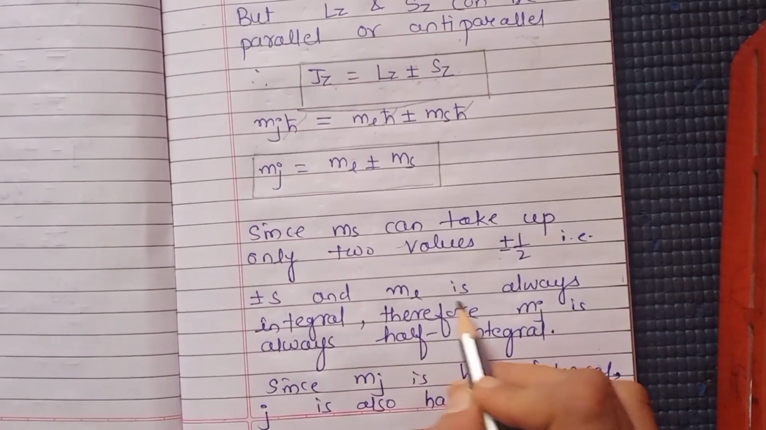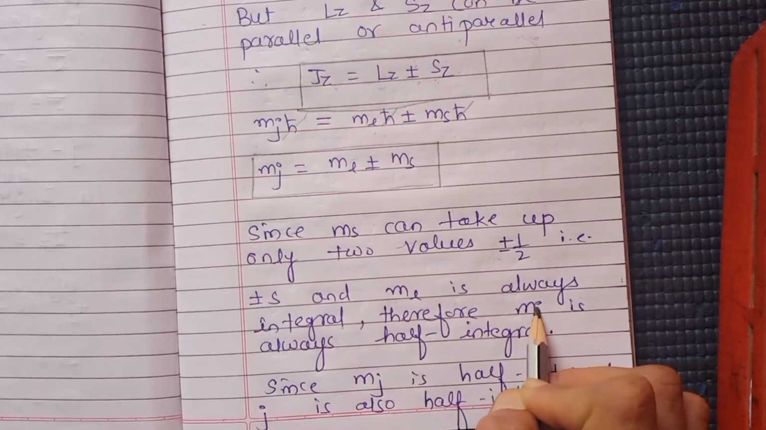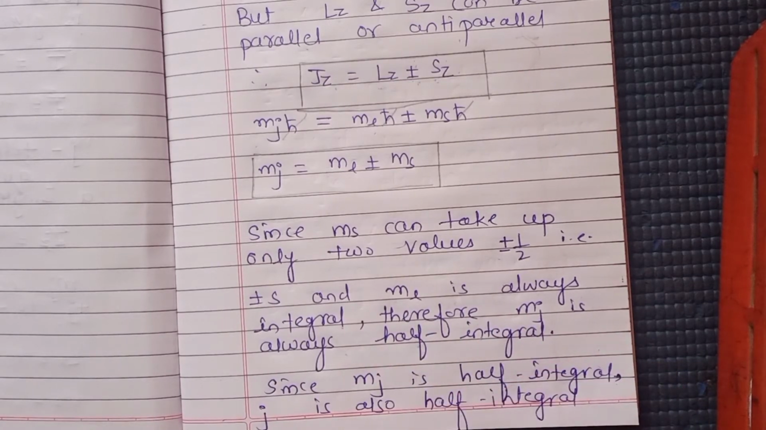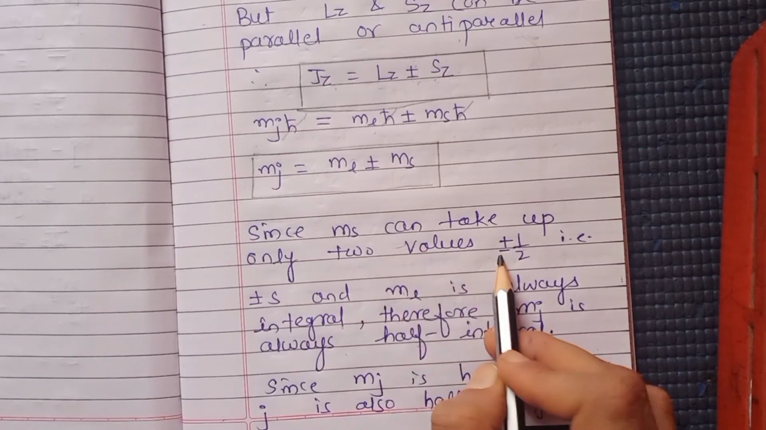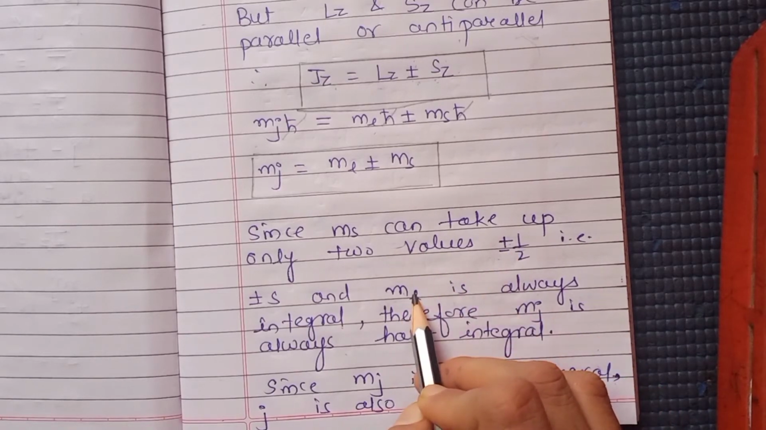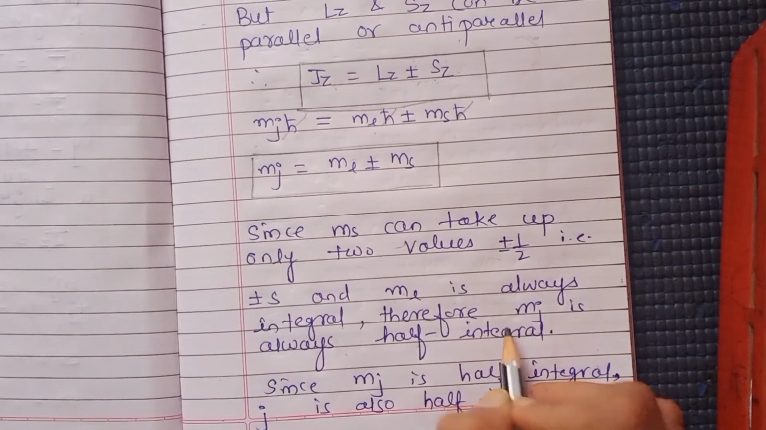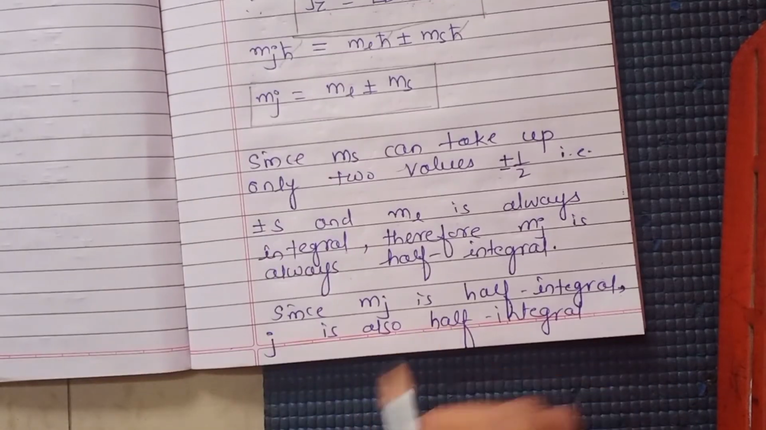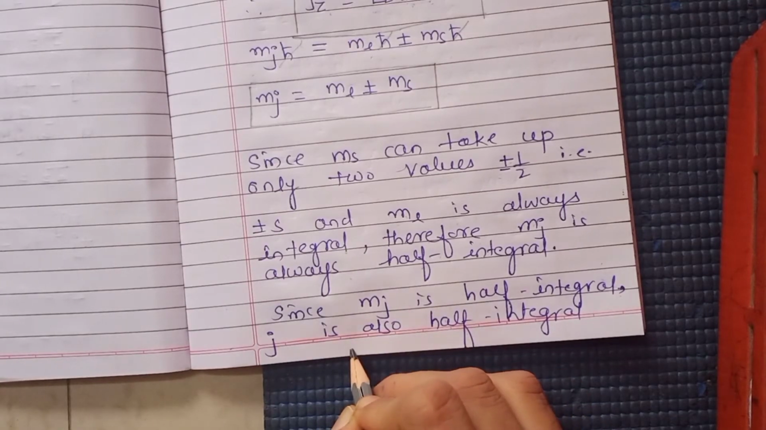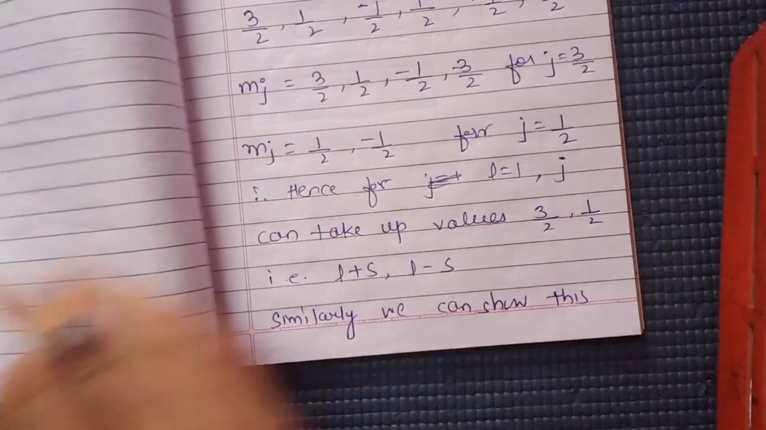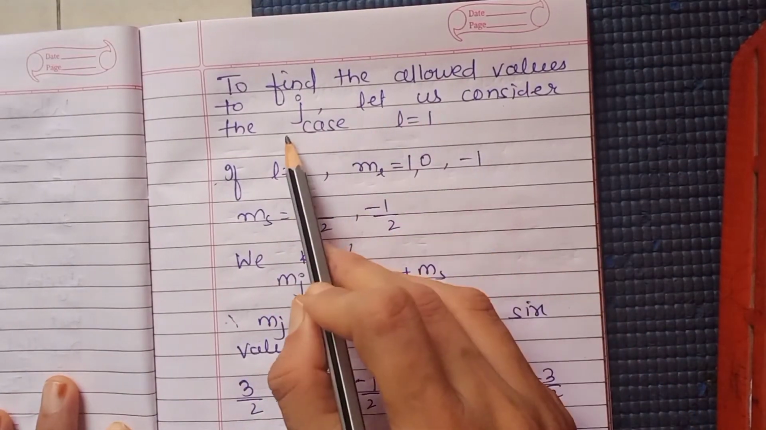That is, ml is always integral, and therefore mj is always half integral because ms is half integral and ml is integral, so the sum of an integral and a half integral will be half integral. That is how mj is always half integral. Since mj is half integral, j is also half integral. Now again we will find out the allowed values of j.